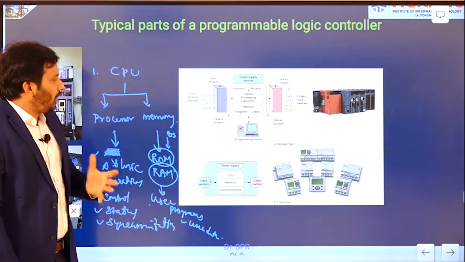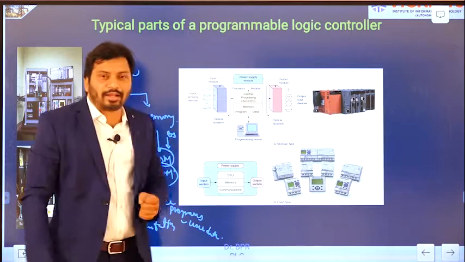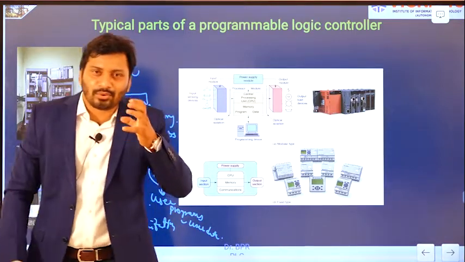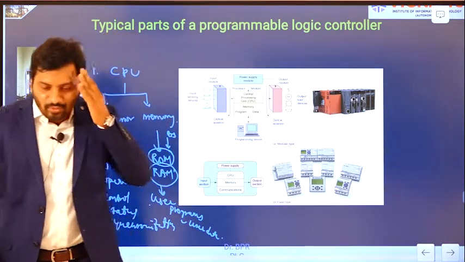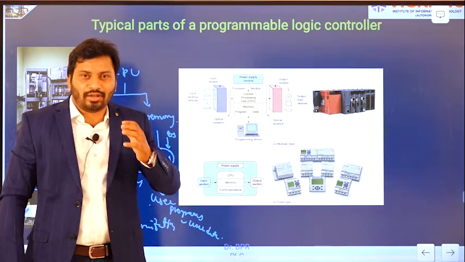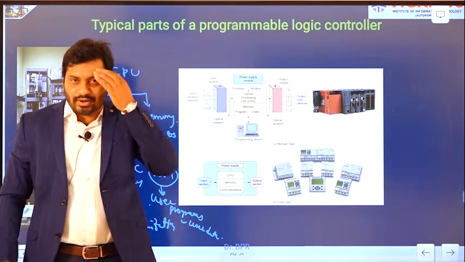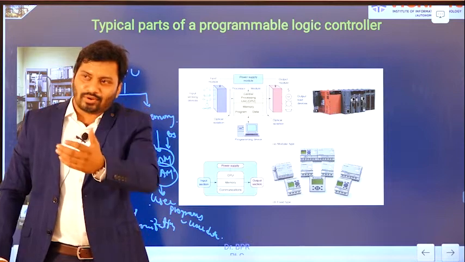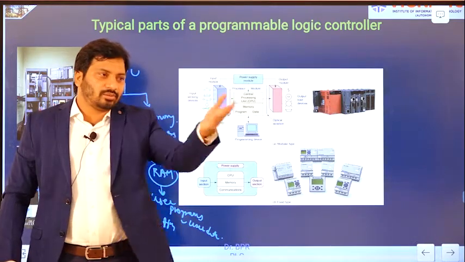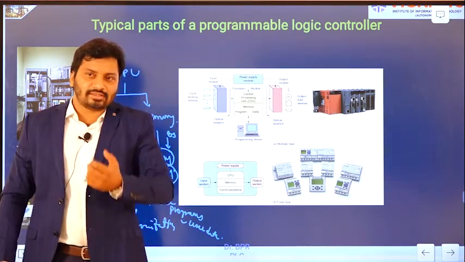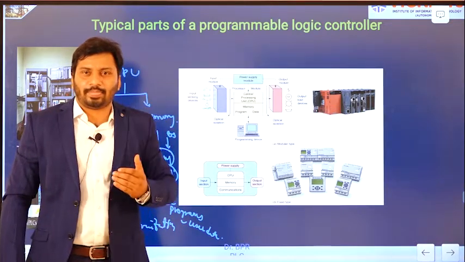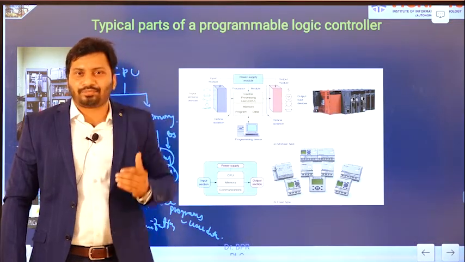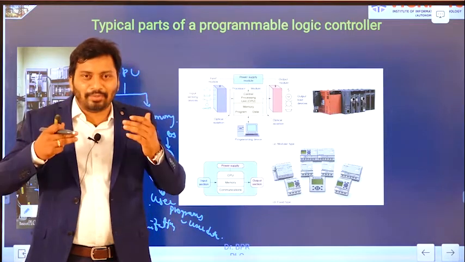Overall, this is going to be acting like a brain. So what is our brain going to perform? It is going to store input data. For example, you ask one question, and I take this data and store it in my mind. That is memory, here embedded memory.